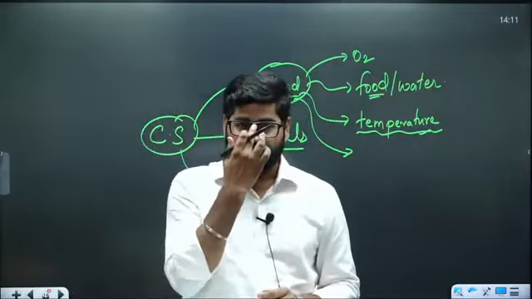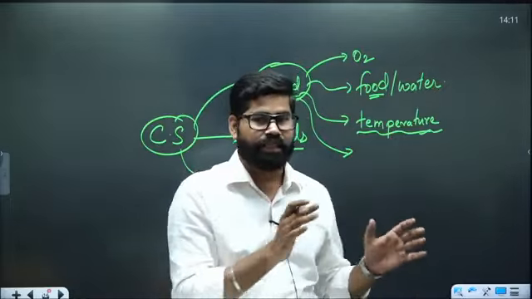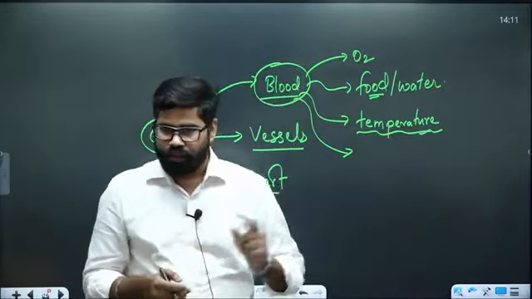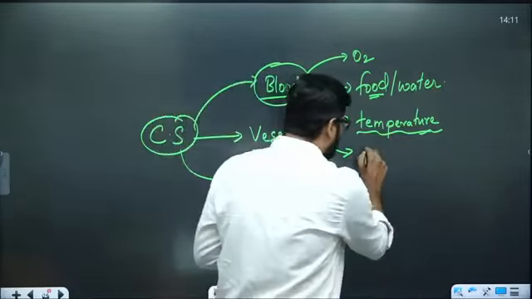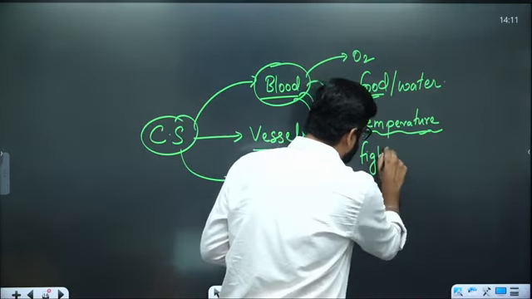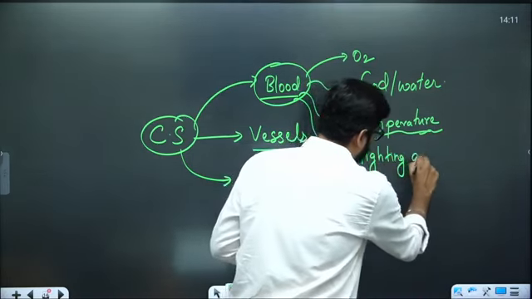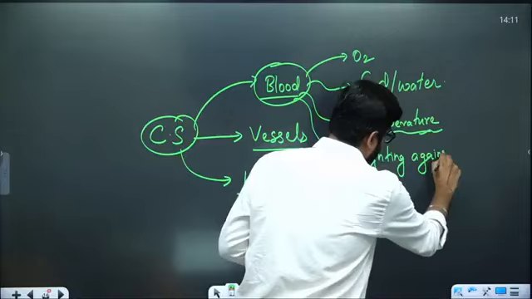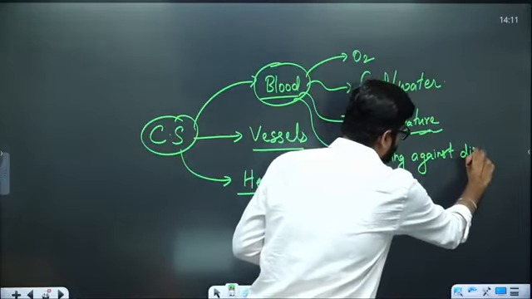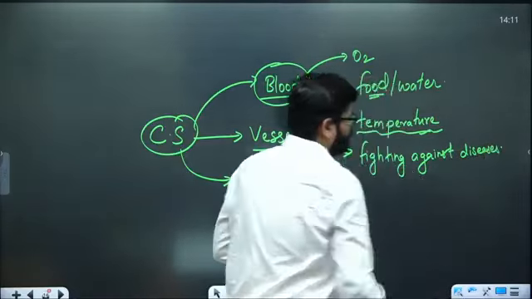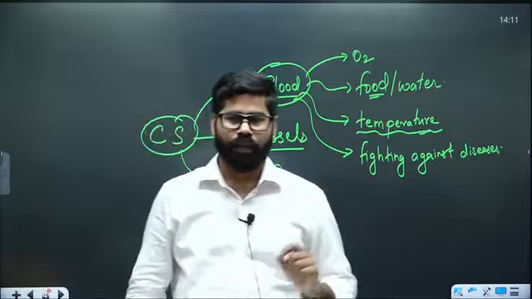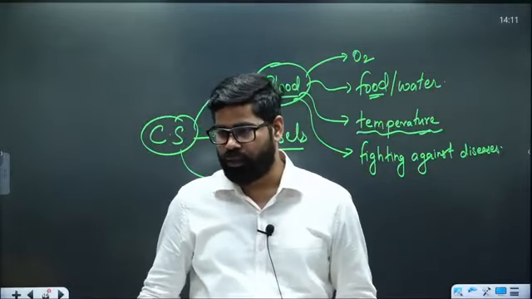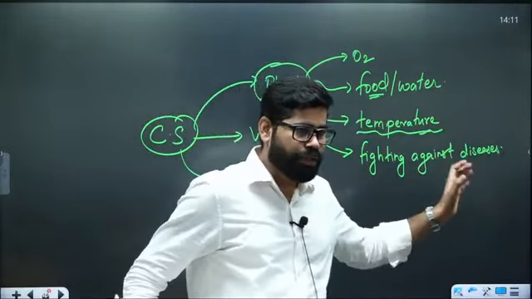It is the one which is also fighting against the diseases. The white blood cells which are part of it, they are fighting against diseases. So that is also their work. That blood is doing all these things.